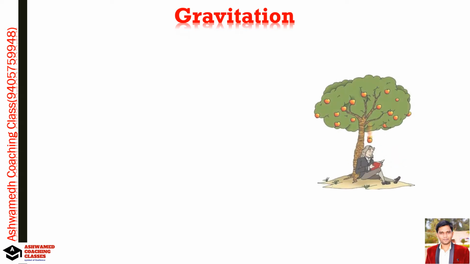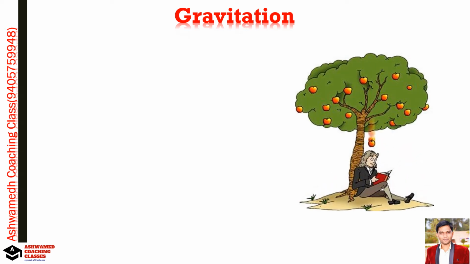If you see the picture, the person sitting over there is Newton, yes, you know that. There is an apple tree, and one apple has moved towards his head and fallen down.